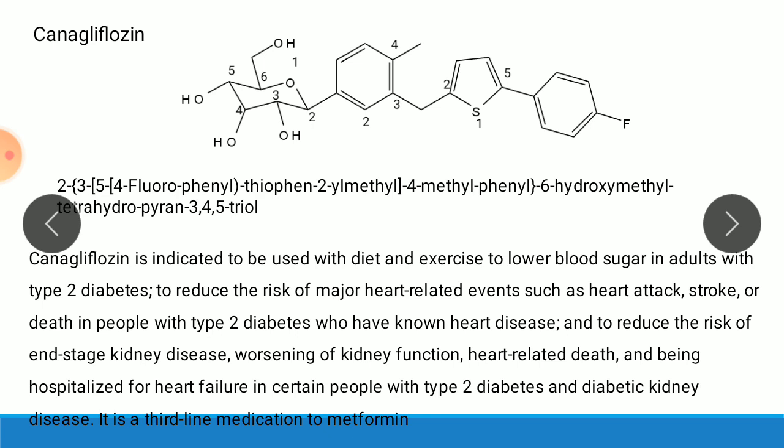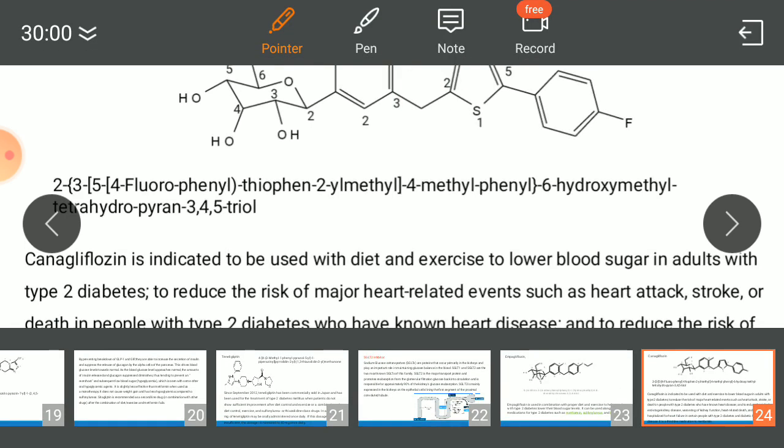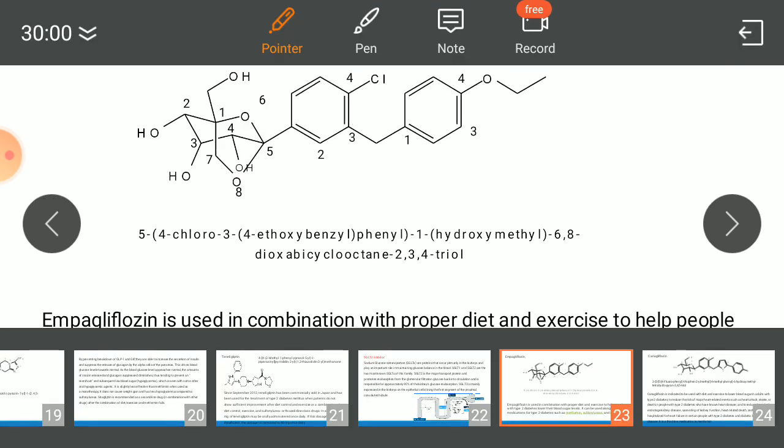Next drug of this category, canagliflozin. So this is the structure with numbering. Here I picked 2. So here 2, this 2. Then 3, 5. So it is a 3. Then it is 5. 3, 5, 4-fluorophenyl. So on the 4th position fluoro. Then this one is phenyl. Thiophene. That is a thiophene structure. 2-yl-methyl. So here 2-yl and this one is methyl. Phenyl, 6-hydroxymethyl, tetrahydropyran-3,4,5-triol. So this is the